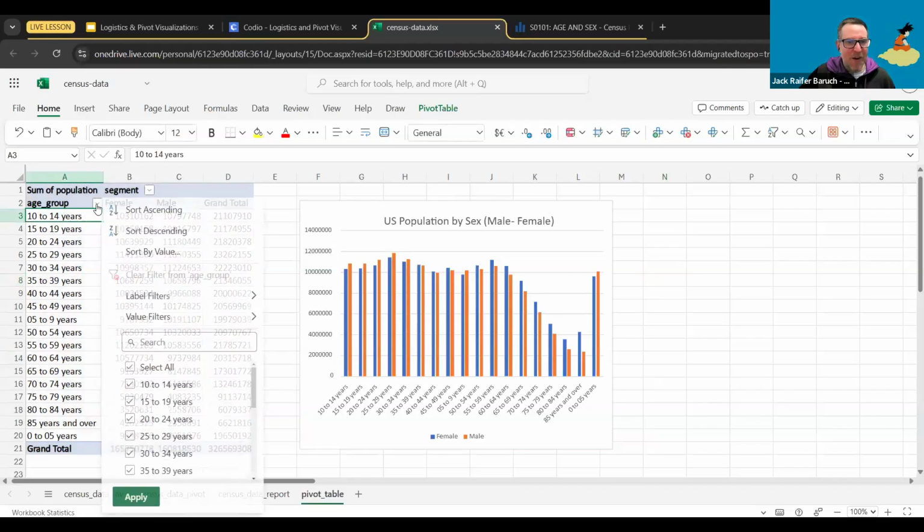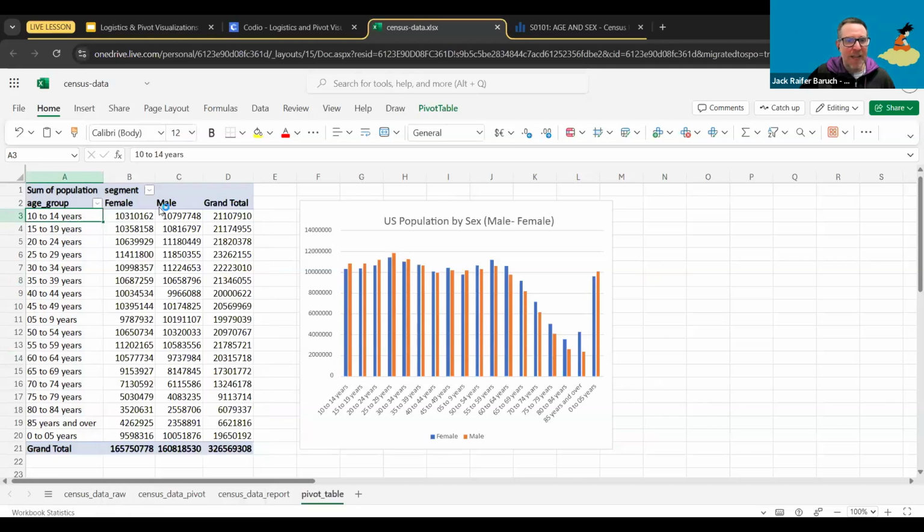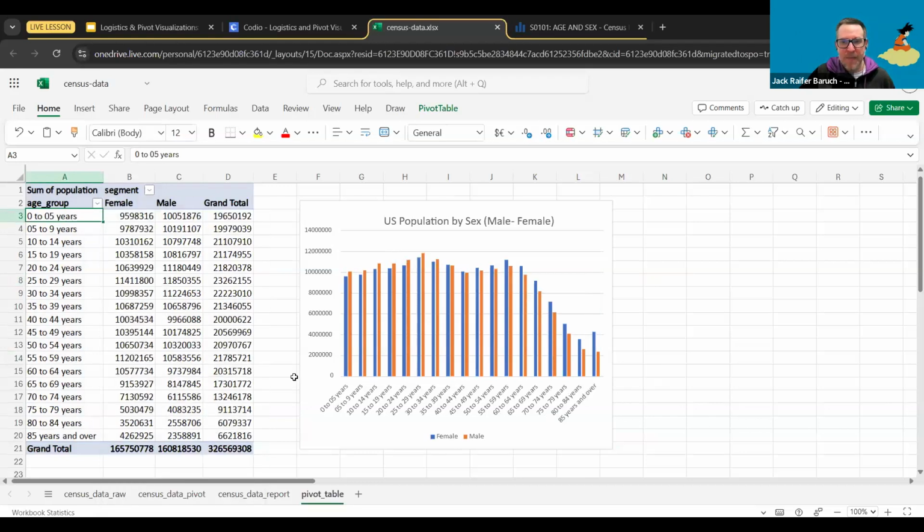And then once you do that, we go up here, we go back here. And now we can sort it. And we're going to sort it in ascending order. Once I do that, look at our graph. Now that changes.